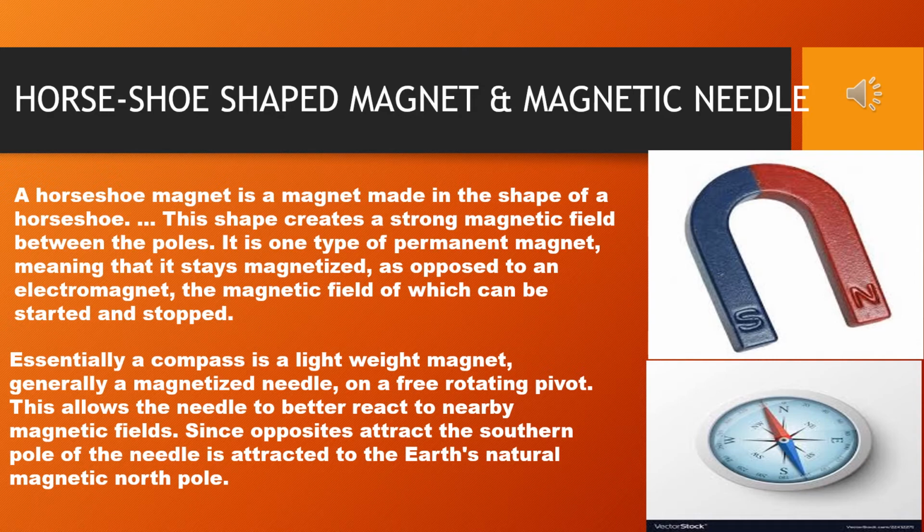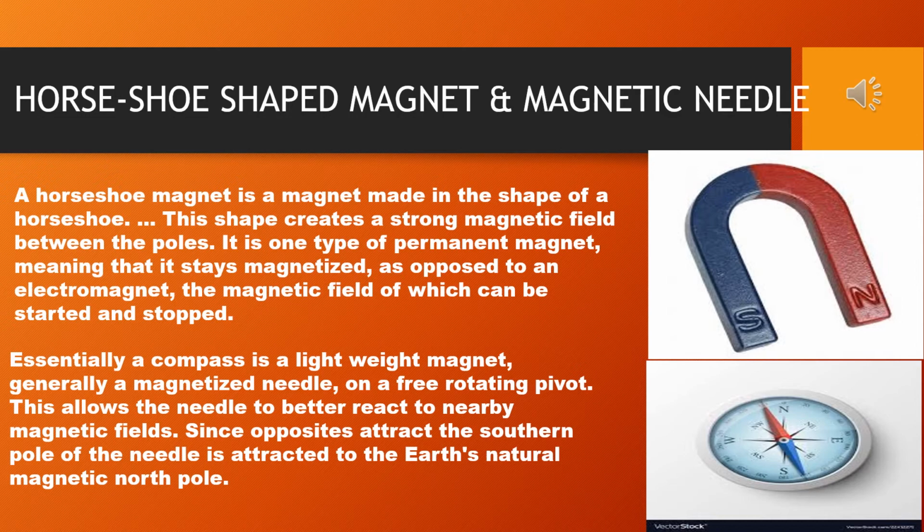A horseshoe-shaped magnet is a magnetized bar having the shape of a horseshoe or letter U. As the poles of the magnet are nearer to each other, their attractive power increases. But a magnetic needle is a small and thin piece of needle-shaped steel that is magnetized. Its midpoint is pivoted, that means it can rotate on a vertical stand in such a way that it can rotate freely in a horizontal plane. It is called a magnetic needle.